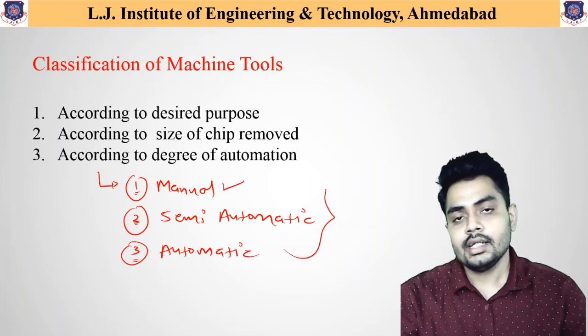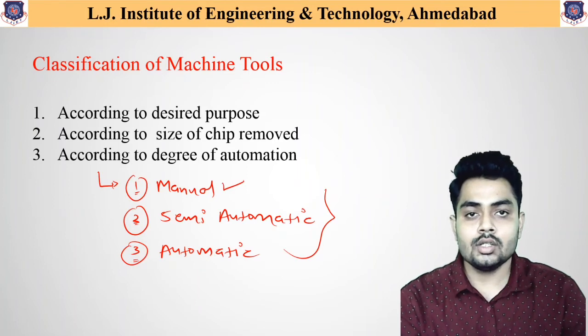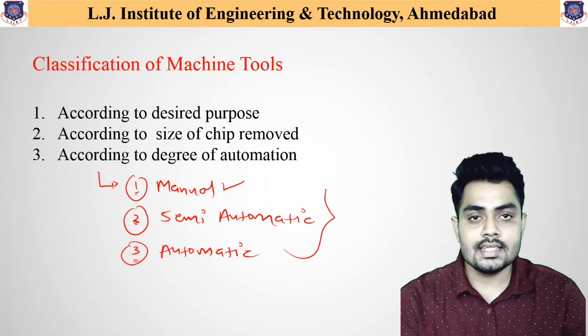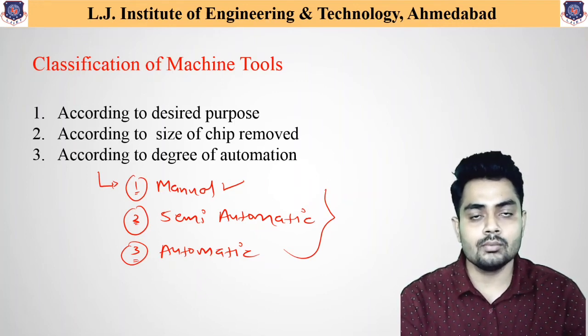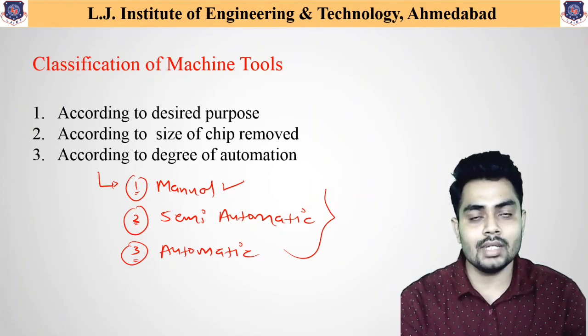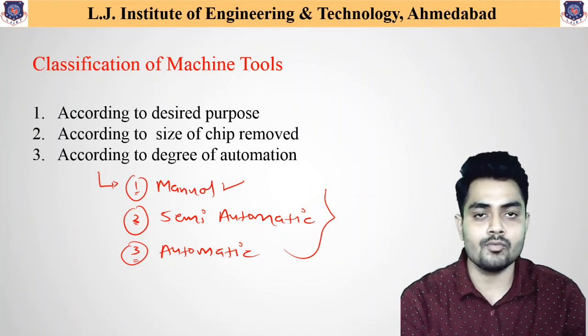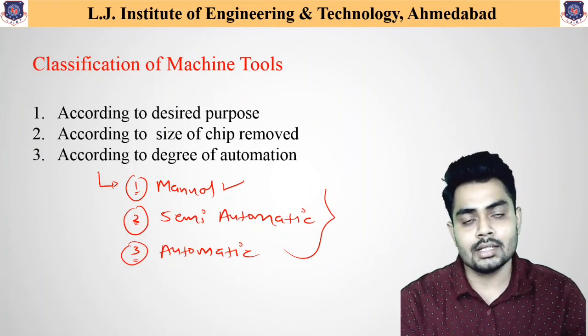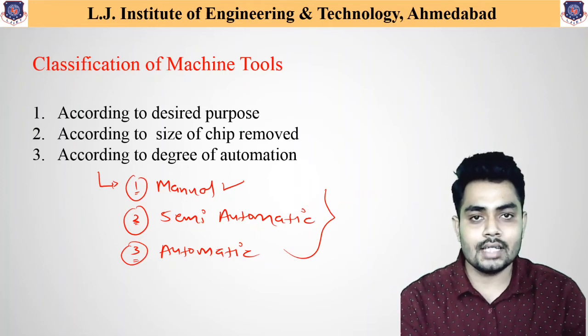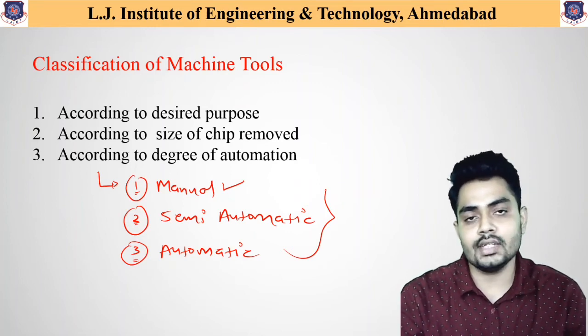In manual machinery, all the operations need to be performed by a particular labor only, whereas in the semi-automatic machine tool, some of the movement of the tool is provided by using a motor or any other driving mechanism, and some of the movements are performed by the labor. And the last one is the fully automatic machine tool. As we know, the CNC machine tool is fully automatic, in which all the operations from converting raw material to the final finished product are fully performed by that CNC machine.